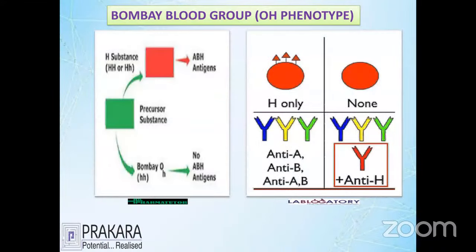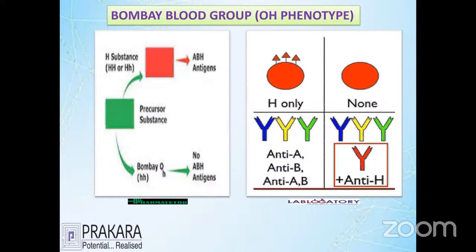See the picture here. H is an important substance to create the ABH system. I told you, whether it is the A group or B group, whatever you take, H is one of the important complementary characteristics. But when you come to the category of the Bombay O group, there is an impossibility of producing the H antigen. With the H antigen missing, the people are called the O phenotype, the Bombay O groups.